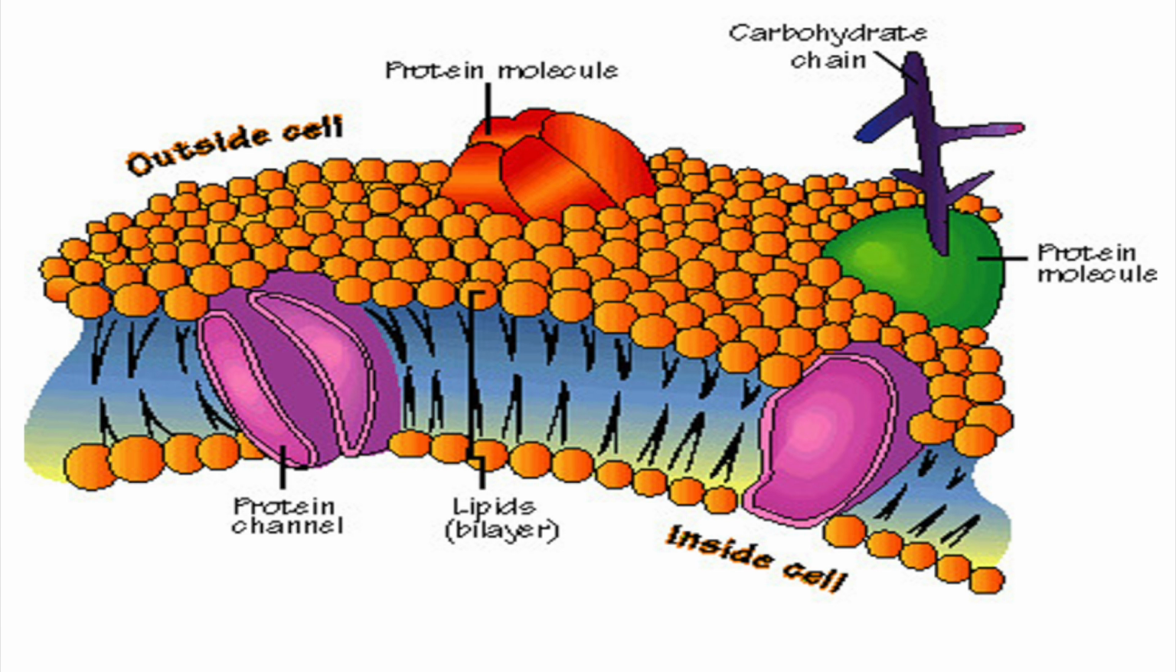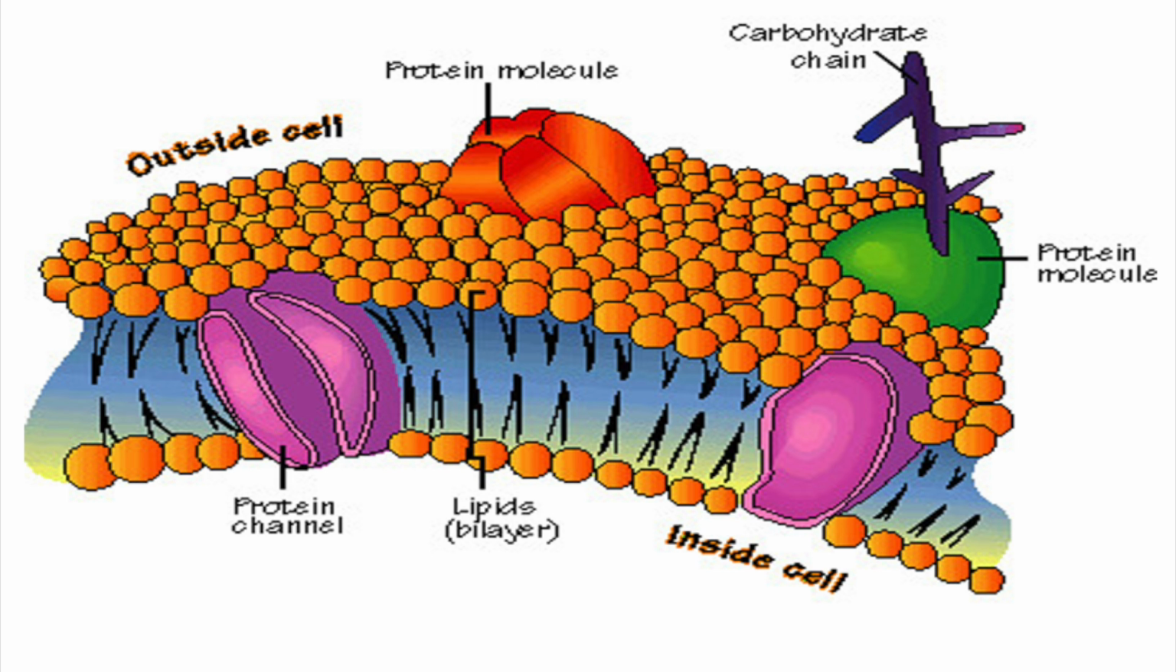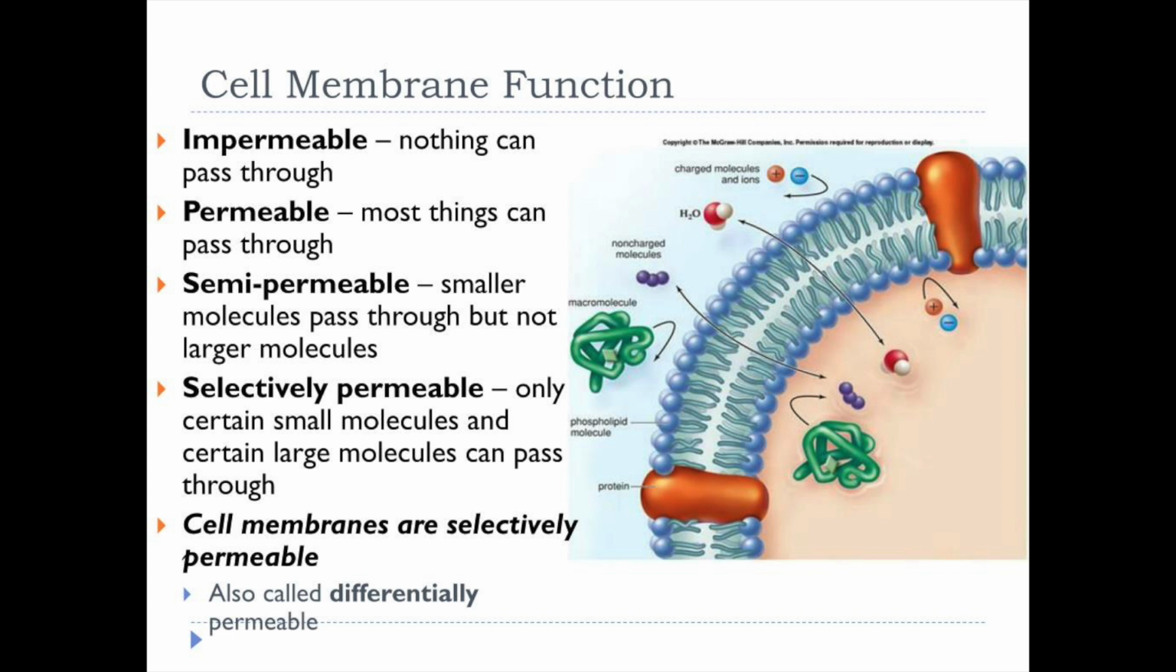The second component is proteins. Proteins are embedded in the phospholipid bilayer. There are four different proteins, and each has a specific function: cell recognition, receptors, enzymes, and transport. The cell membrane limits the flow of material in and out of the cell. This allows the cell to establish an environment that is distinct from the surrounding environment. The cell membrane is described as selectively permeable.